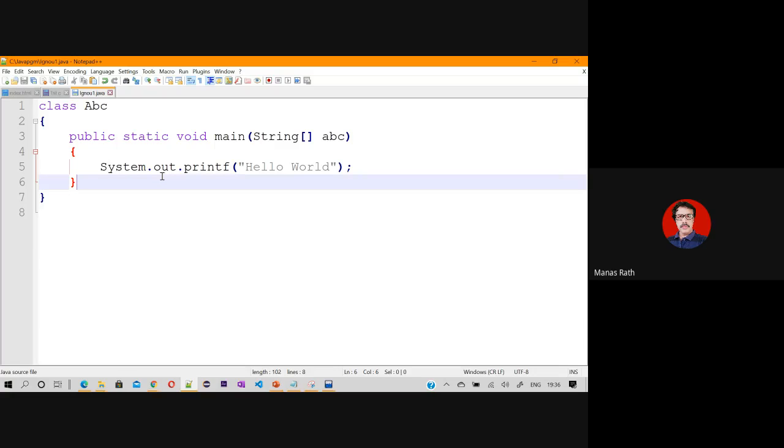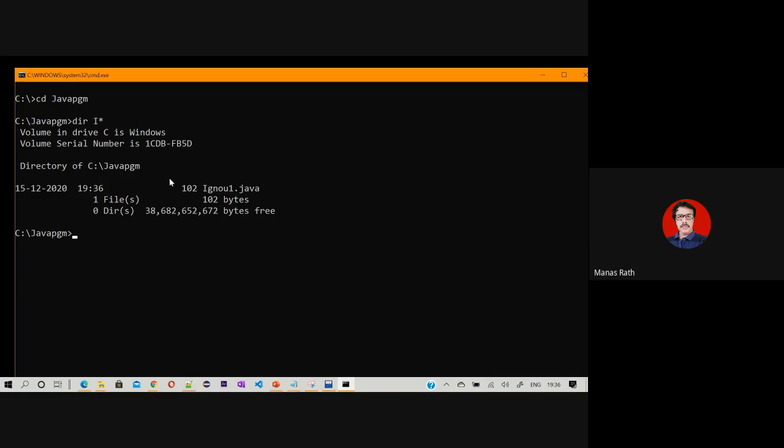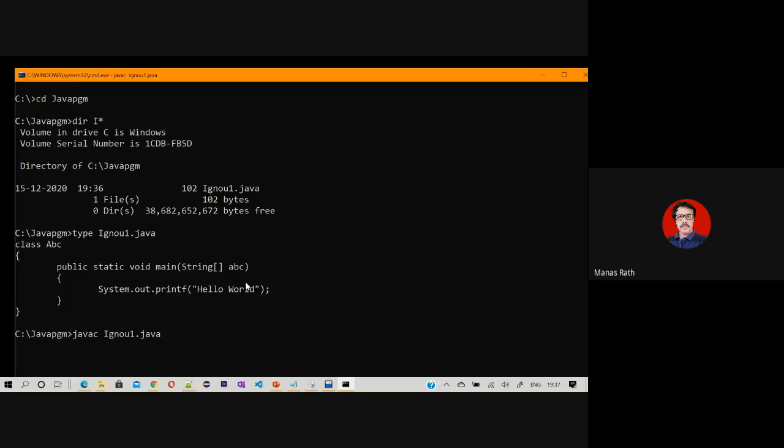I'm to go to the command prompt, in which I'm to go to my folder, in which I have just written a program that is called IGNOU. You know, this is a file called IGNOU.java, and if you see the content of that IGNOU.java, the same content we have written. Let us compile this. javac IGNOU.java. So I'm not getting any error.